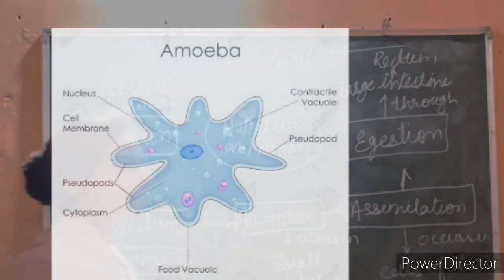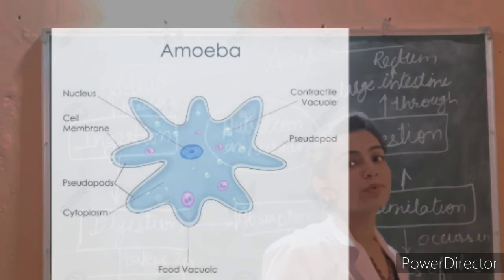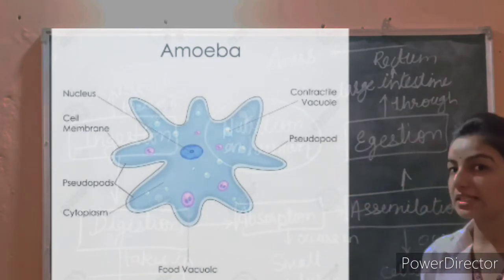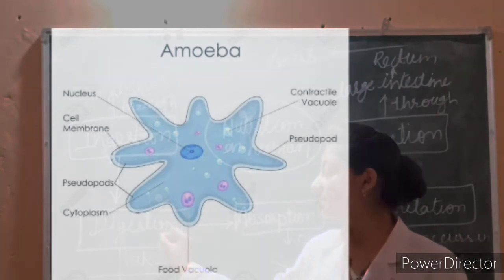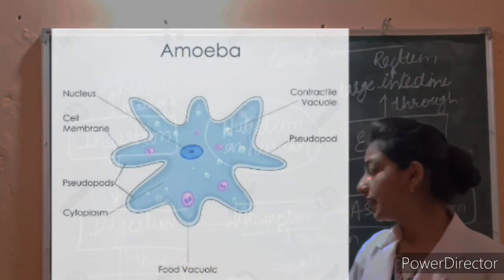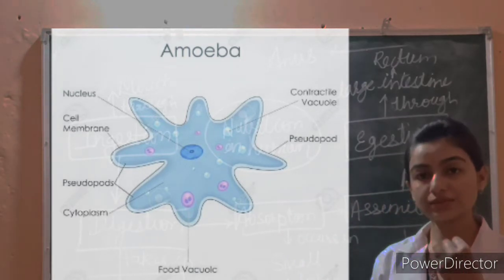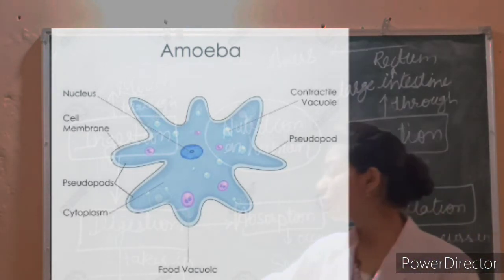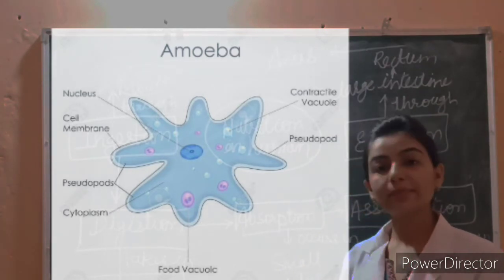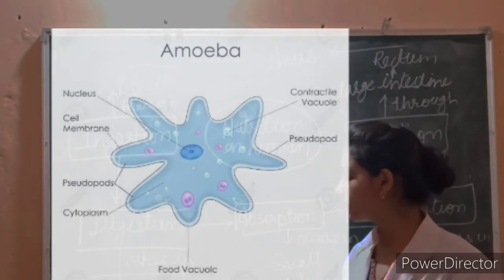Amoeba constantly changes its shape and position. It pushes out one or more finger-like projections called pseudopodia, or false feet, for movement and capture of food. Here you can see the diagram of amoeba.